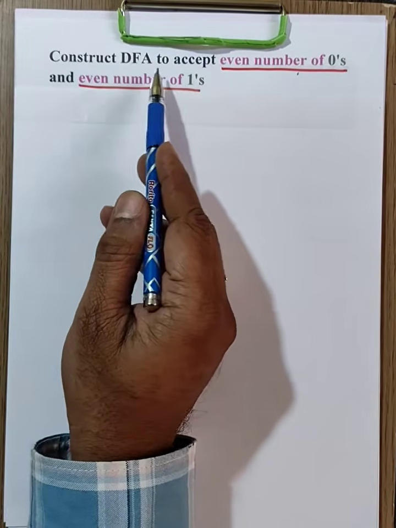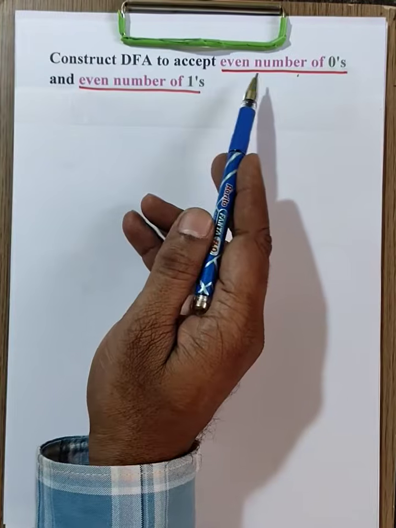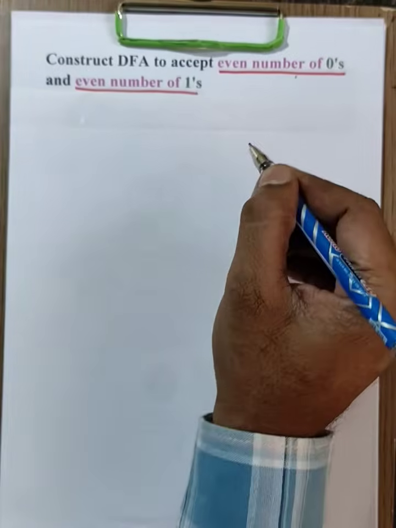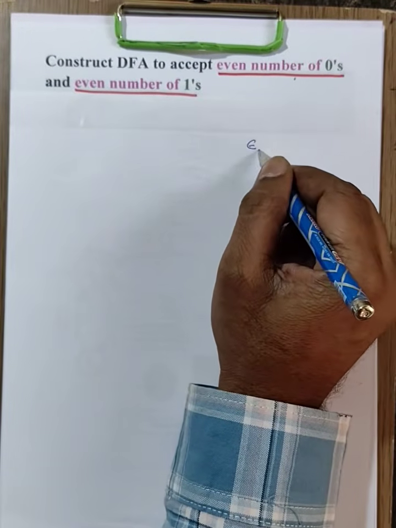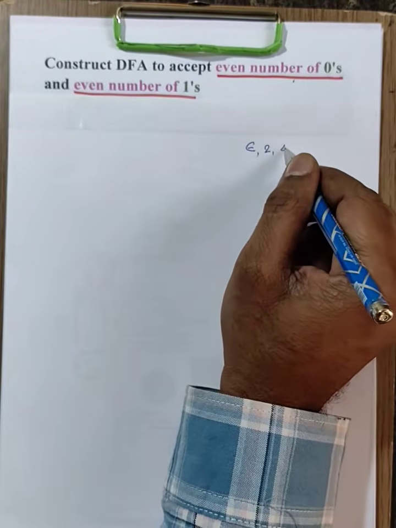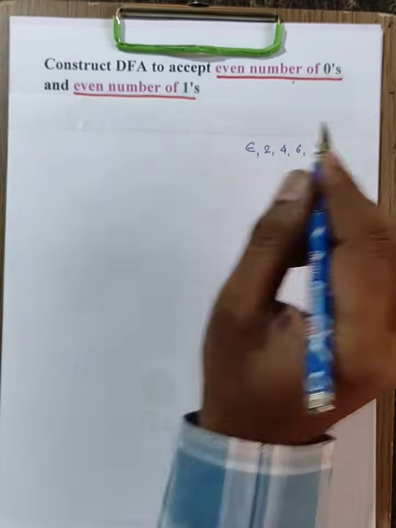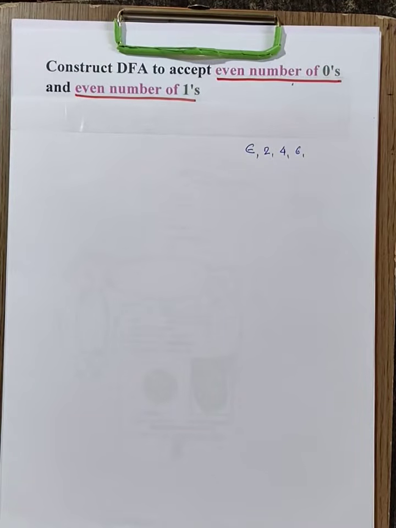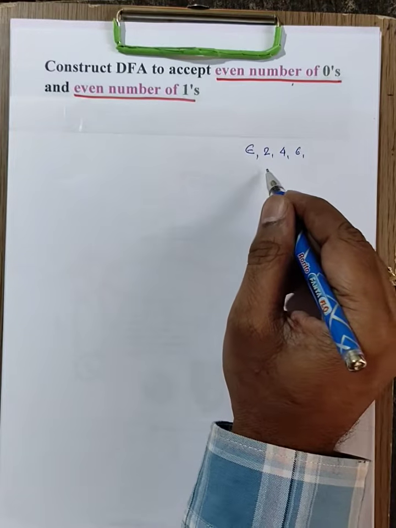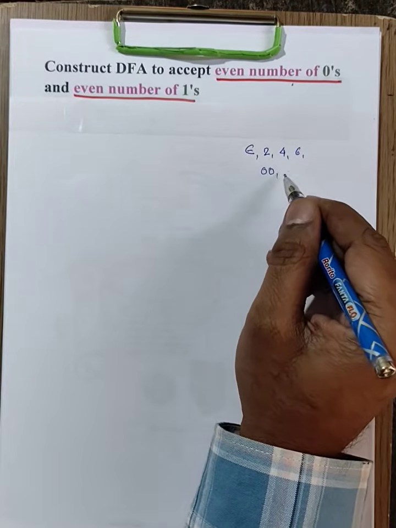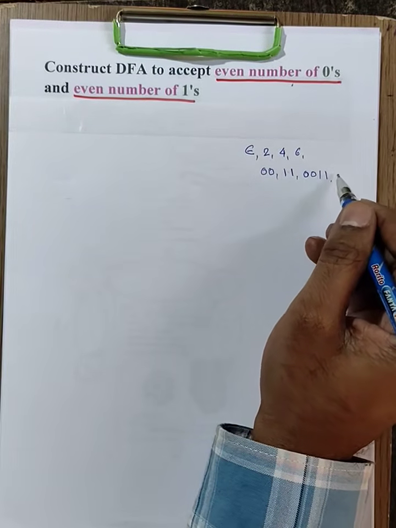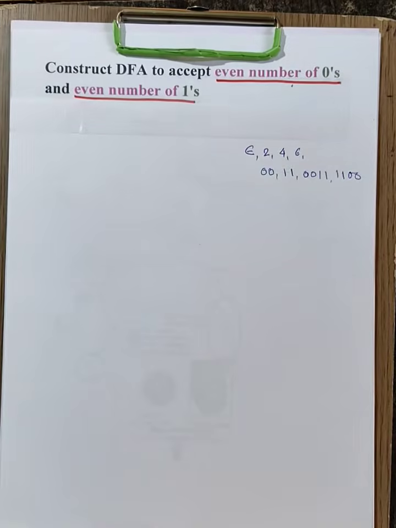Construct a DFA to accept an even number of A's, an even number of zeros, and an even number of ones. Dear students, an even number starts with 0. 0 means epsilon, or 2, 4, 6, up to n. An even number of zeros and an even number of ones may be epsilon, or 2 zeros, or 2 ones, or 2 zeros then 2 ones, or 2 ones then 2 zeros.